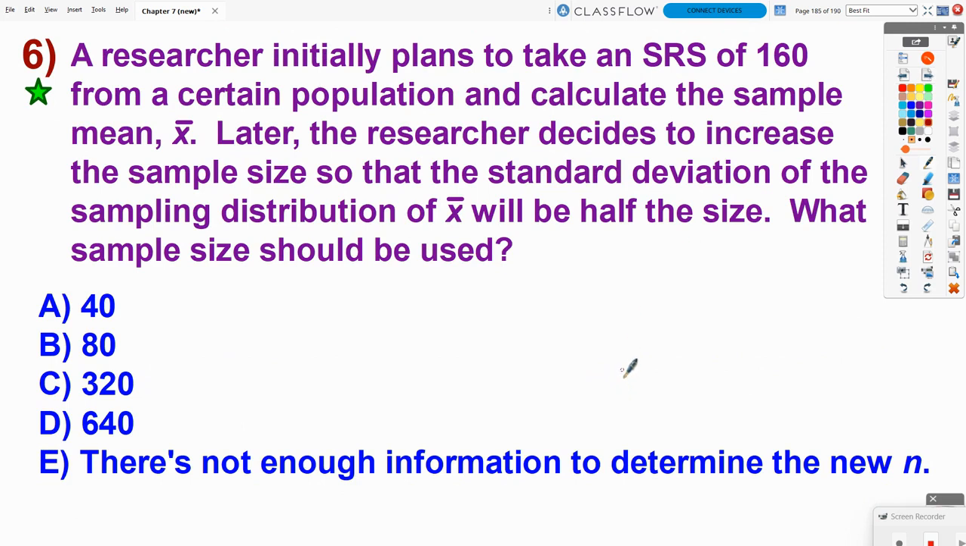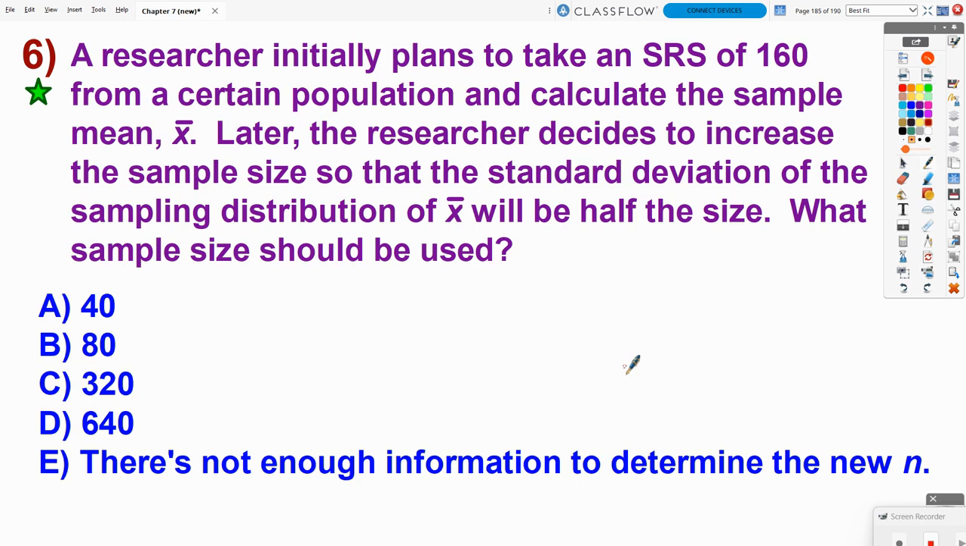Number 6: A researcher initially plans to take an SRS of 160 from a certain population and calculate the sample mean x-bar. Later, the researcher decides to increase the sample size so that the standard deviation of the sampling distribution of x-bar will be half the size. What sample size should be used?